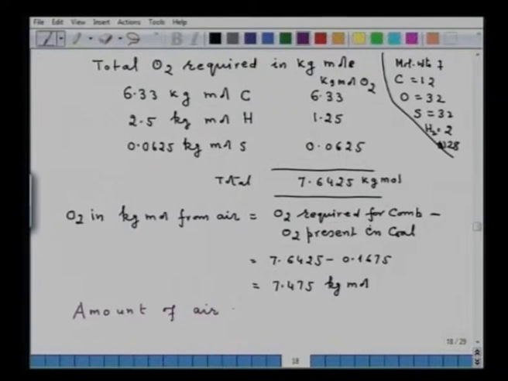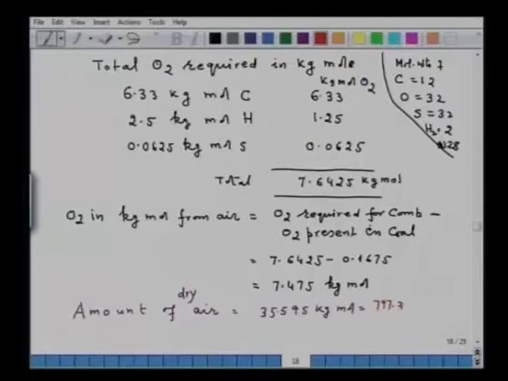So, the amount of air will be equal to 35.595 kg mole. This is the amount of dry air. Simply 7.475 divided by 0.21, you will get 35.595 kg mole, and that will be also equal to 797.33 meter cube.